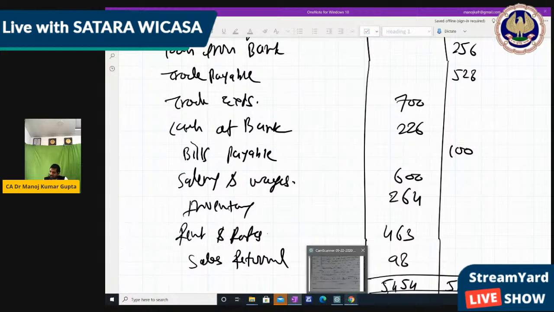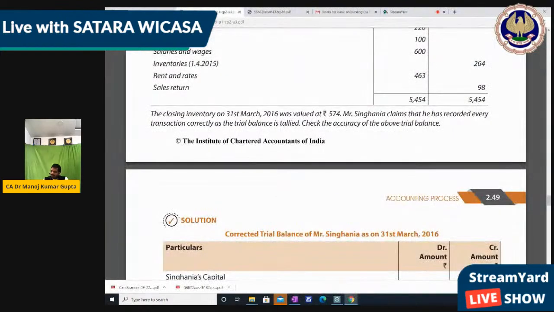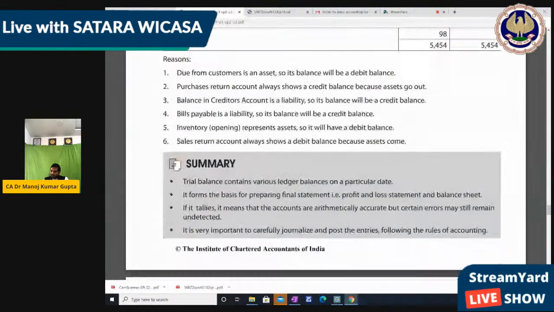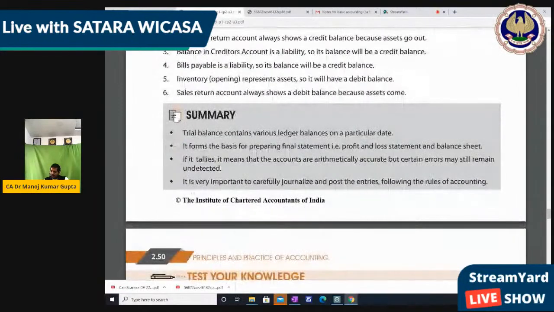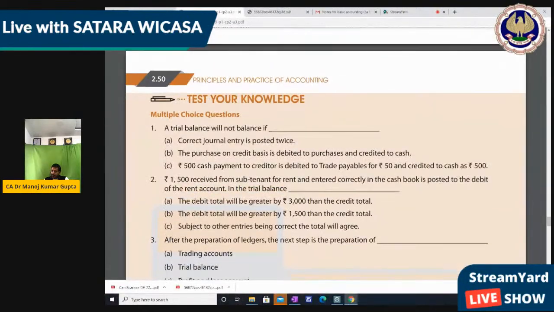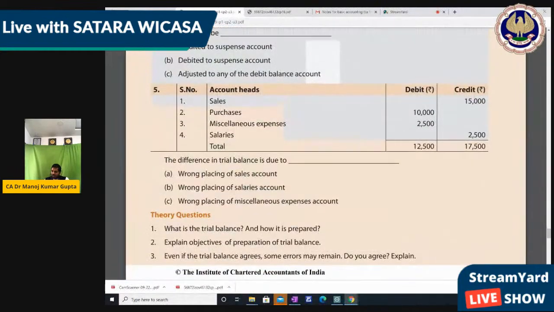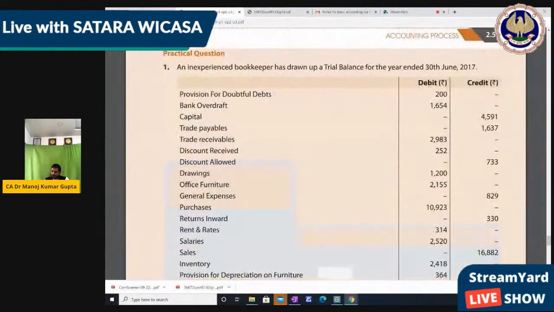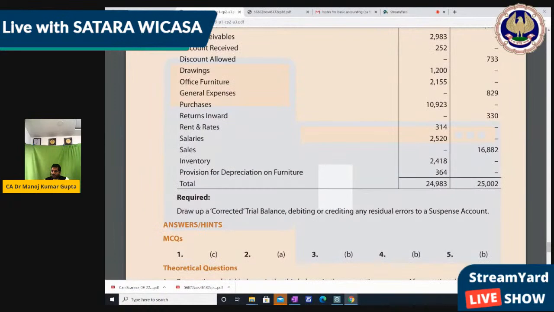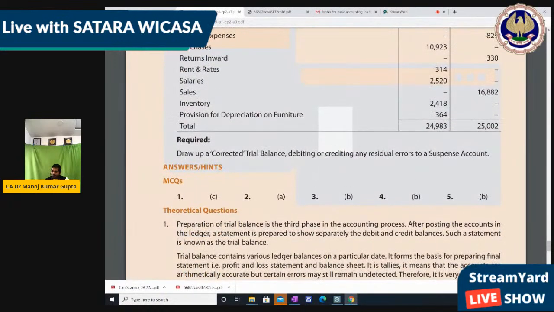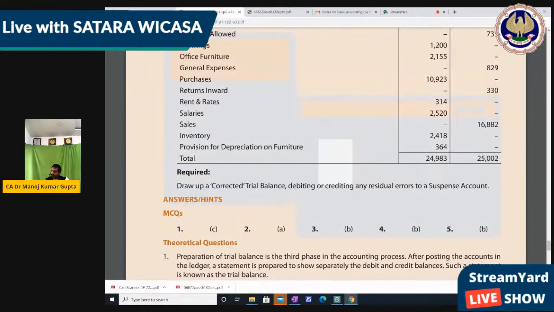The remaining question you can try on your own, nothing special, we just have to make the trial balance. I think the illustration is over. Now there are some MCQ or test your knowledge questions that you do in homework. There is one question, and it mentions to draw up the correct trial balance, debited, credited, and any residual error to a suspense account.